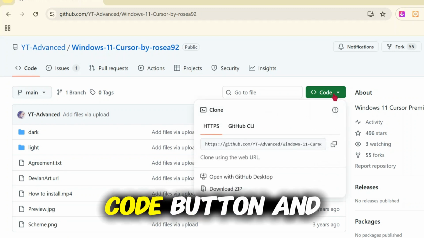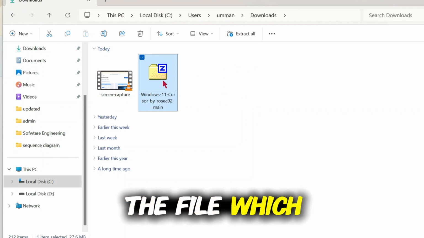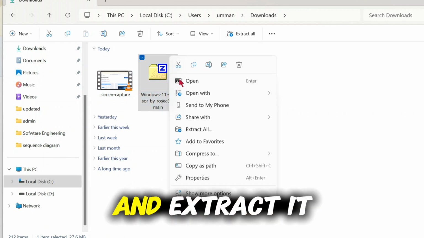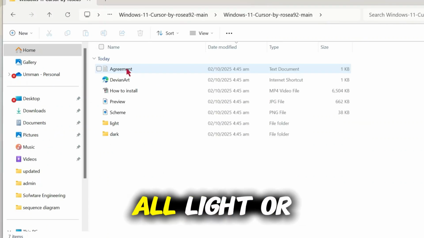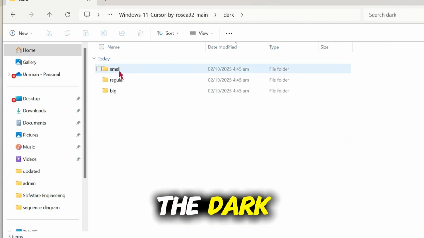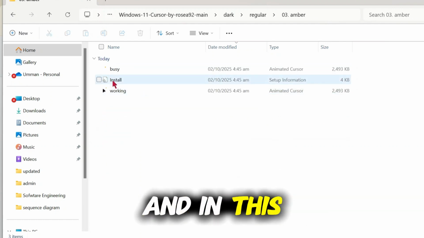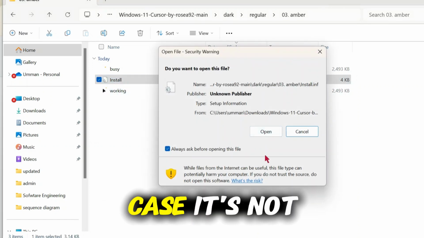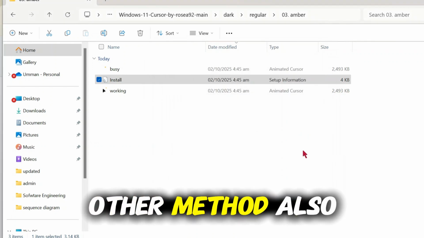Click on this code button and download the zip file. Now this is the file which we downloaded, the Windows 11 custom cursor. Click on it and extract it here. Now you can choose from all the light or dark ones. I choose the dark, the regular one, and in this I choose this one. So you can click on install. Okay, if in your case it's not installing in that way, don't worry, I show you the other method also.